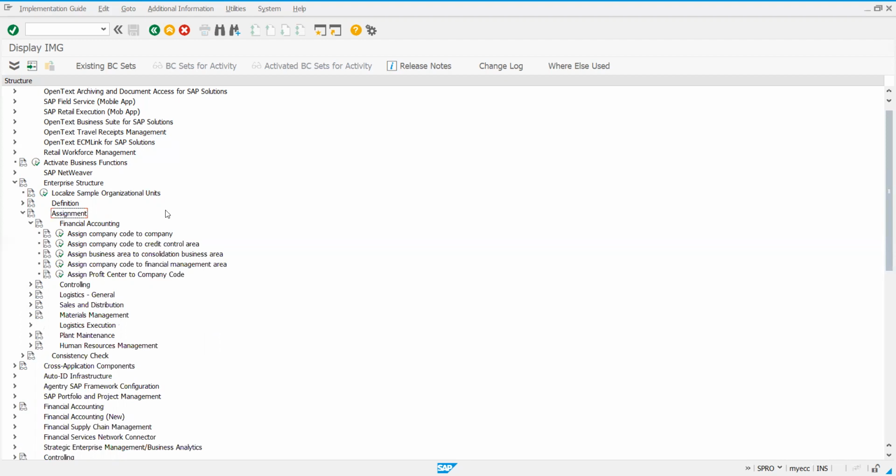You can make a note first. To assign company code to company.